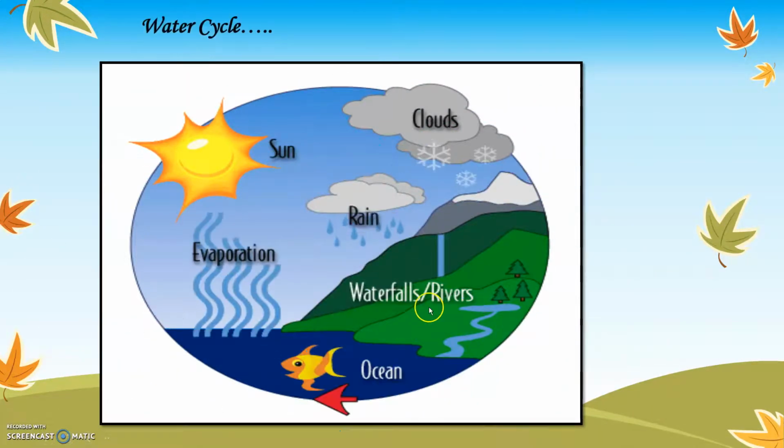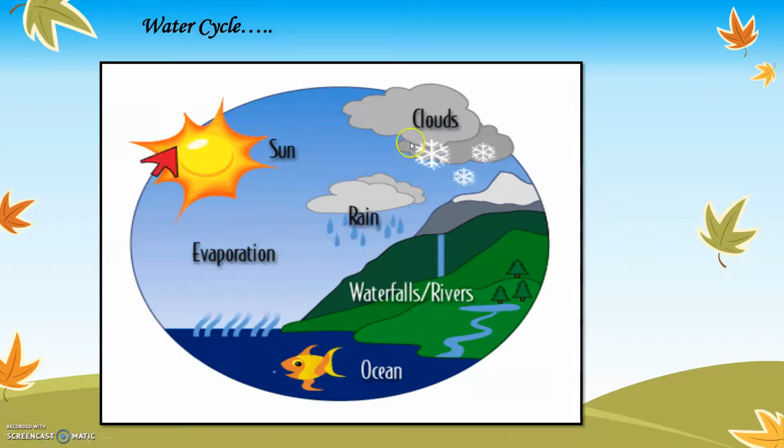Let us understand the most important concept we have learned in previous standards, water cycle. I'm sure all of you know the meaning of water cycle. Let's quickly revise it. We know the water in the ocean is in a larger amount. Because of the sunlight, the water in the ocean or in the seas gets hot, and because of that, evaporation takes place.